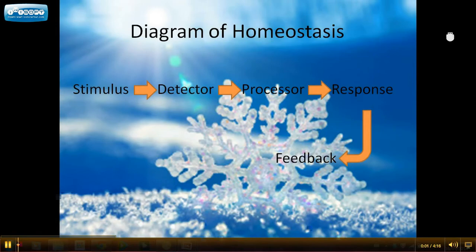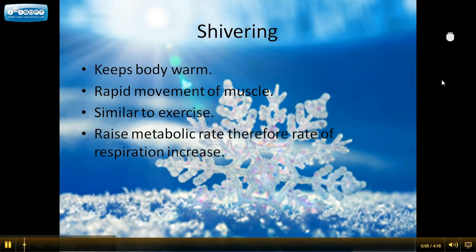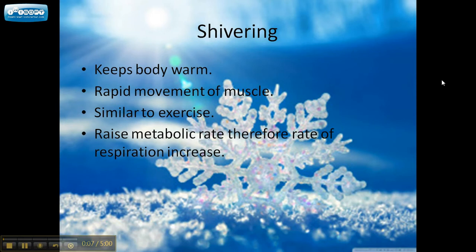This is a simple diagram of the homeostasis system. Shivering is also a way to regulate body temperature. Shivering occurs when muscles receive messages from the thermoregulatory center of the brain that causes muscles to contract. This is like exercising or the owl flapping its wings. So, the rapid contraction of muscles during shivering results in heat being produced during respiration.